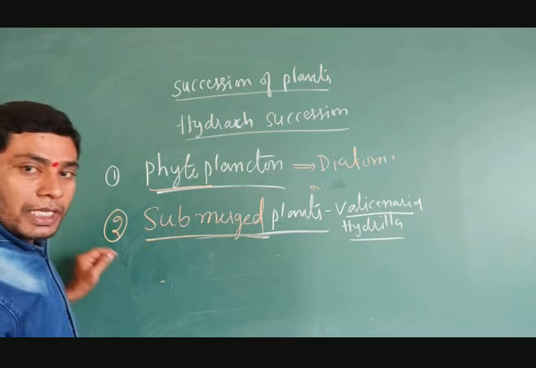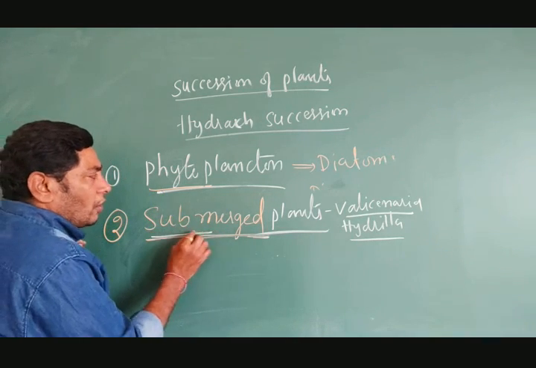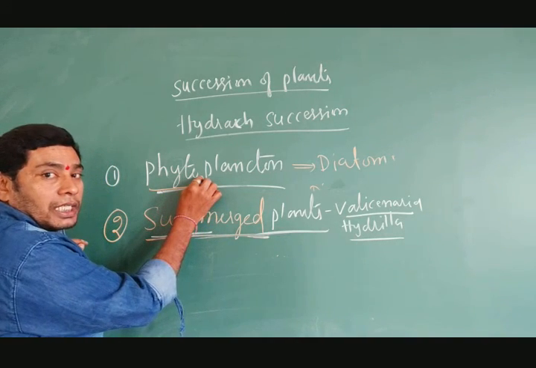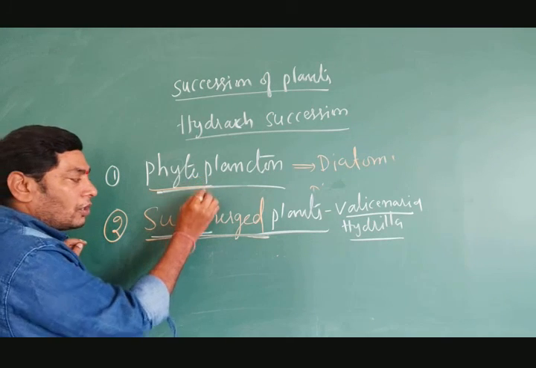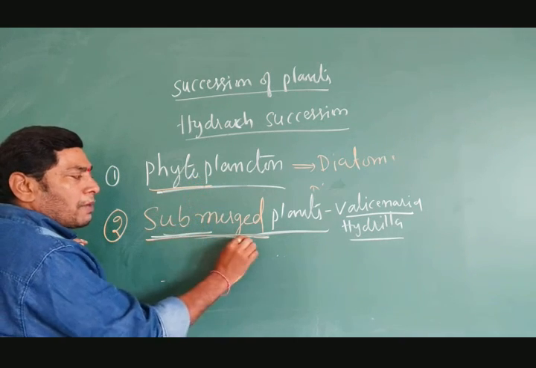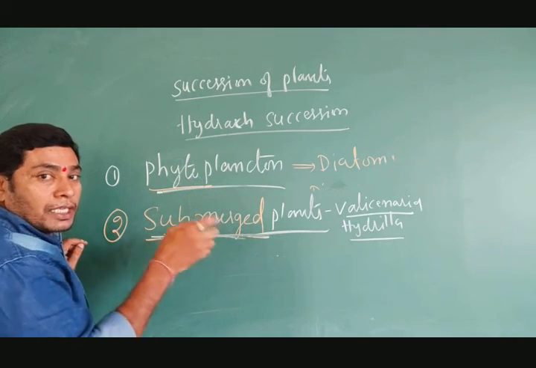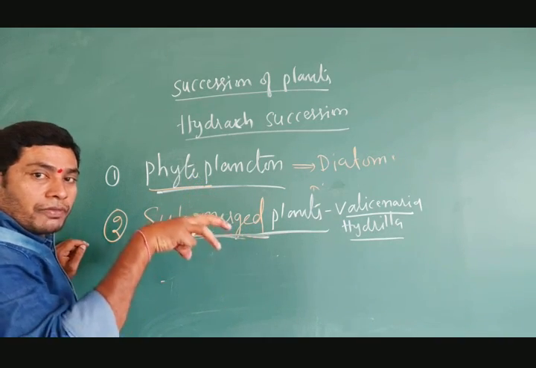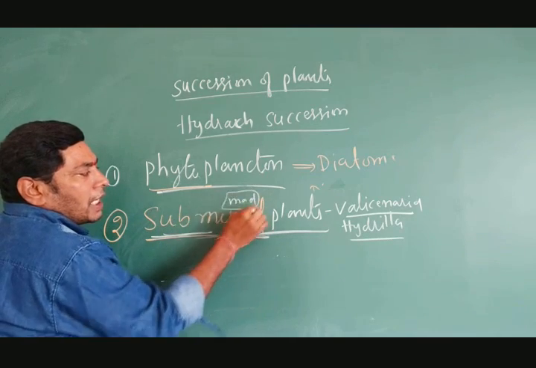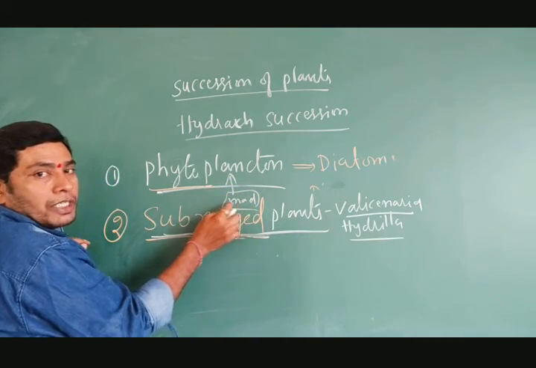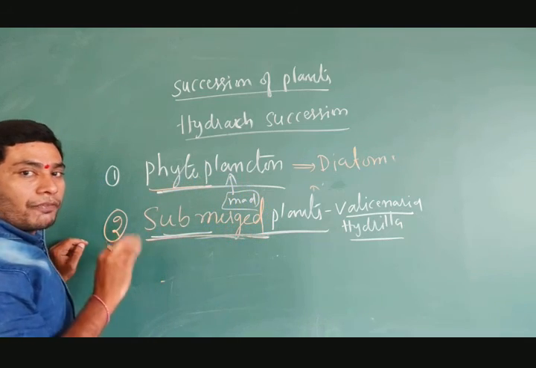They make a thin layer of mud or muck, and the submerged plants are rooted plants whose roots grow in the mud prepared by the phytoplanktons of the first series.